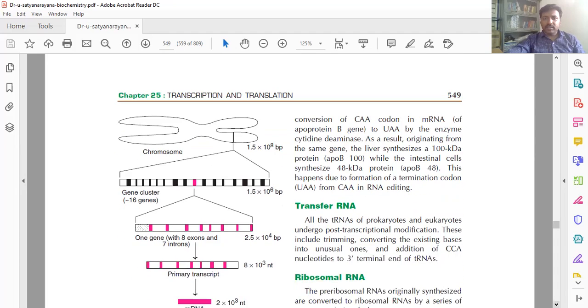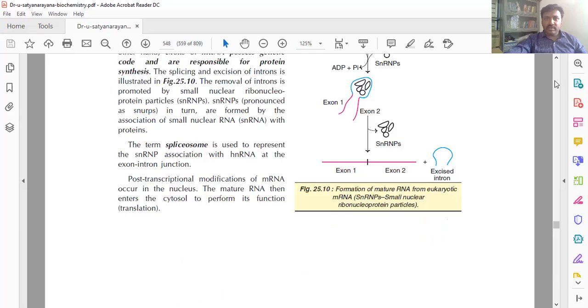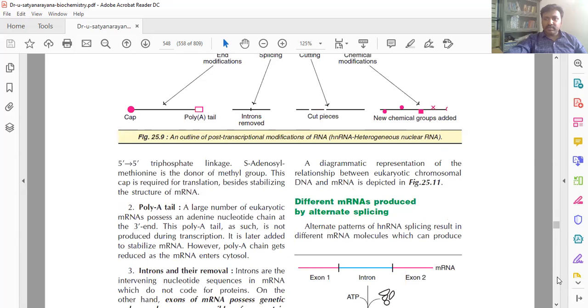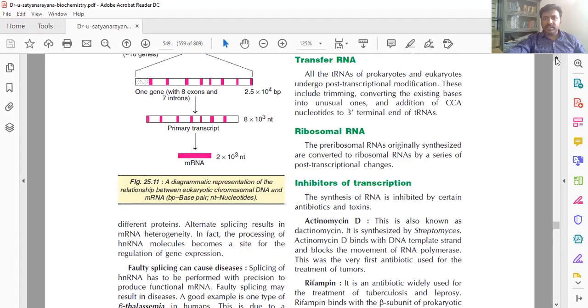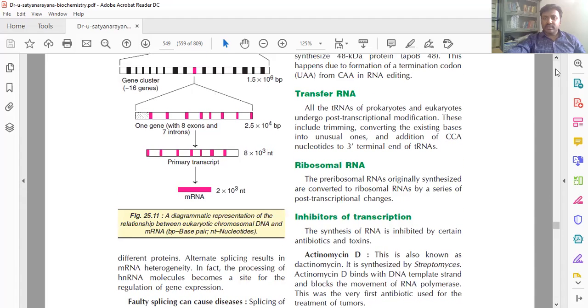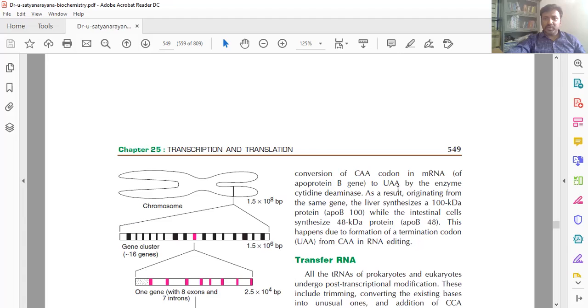Next, the final one, conversion of the CAA codon in mRNA to UAA by the enzyme cytidine deaminase. After removal of these introns, the CAA is converted into UAA in the mRNA.